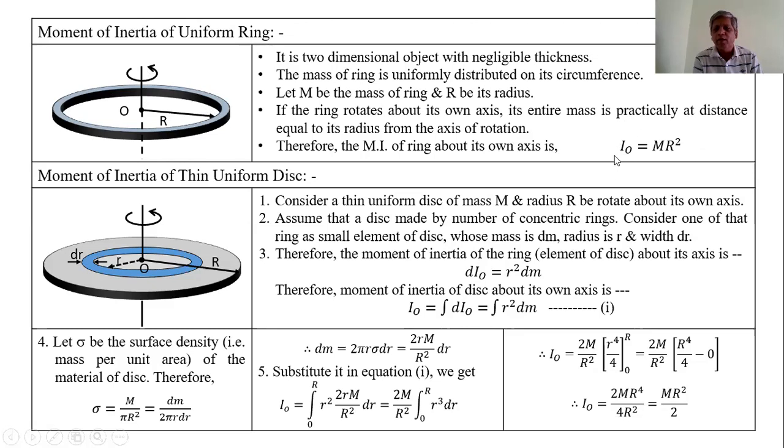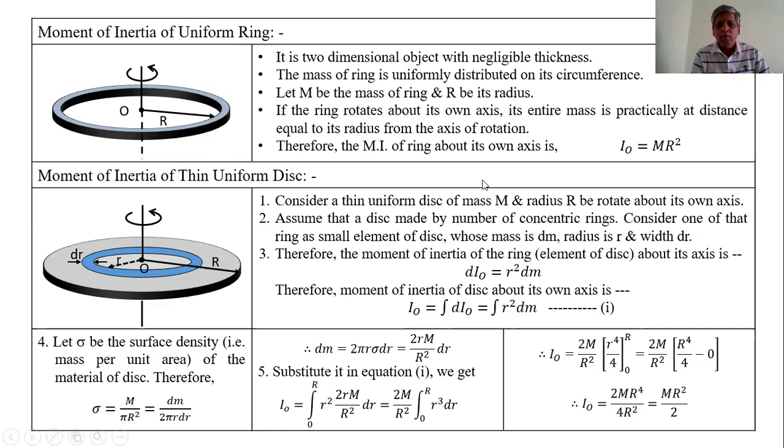This equation must be remembered by you. The derivation will not be in our syllabus. Only remember this formula: the moment of inertia of the ring is equal to M into R square, where M is the mass of the ring and R is the radius of the ring.